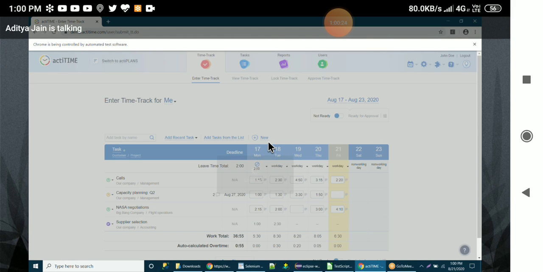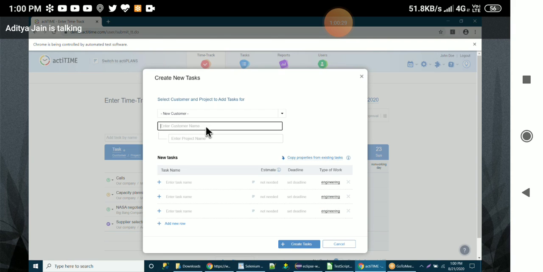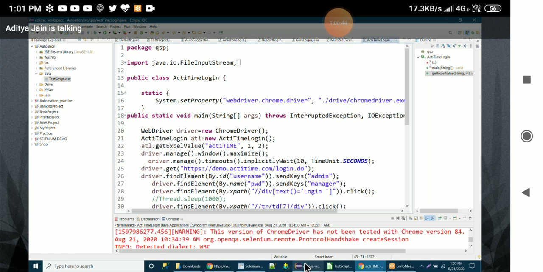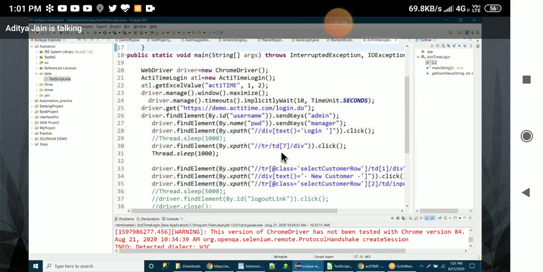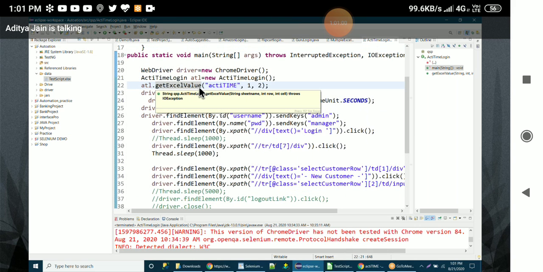Actually, I have done till here, and after that I created a separate method to take data from the Excel. Further than that, I don't know what to do. Okay, show me the Eclipse now. Yes, sir, actually it was taking time. So to take data from the Excel, I have created this method, and I am calling this method from here. I don't know how to return it.